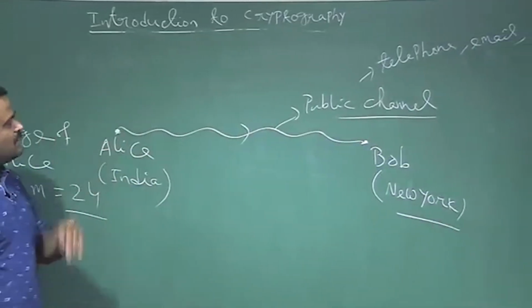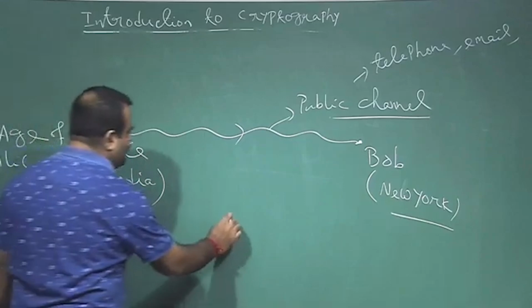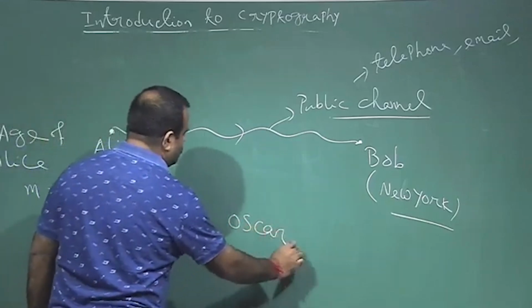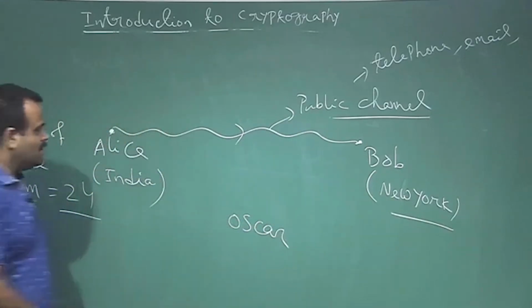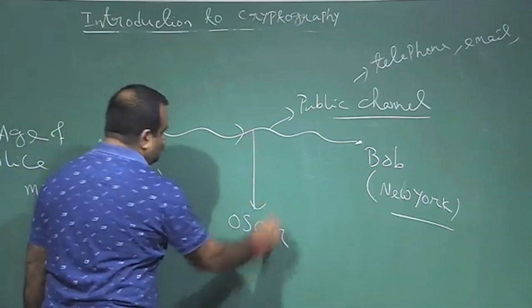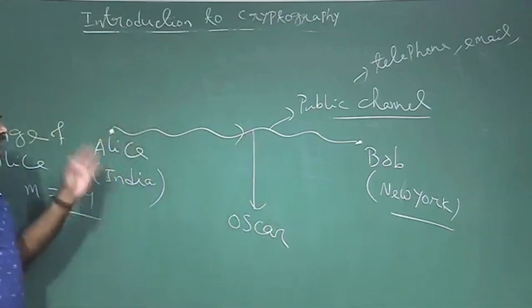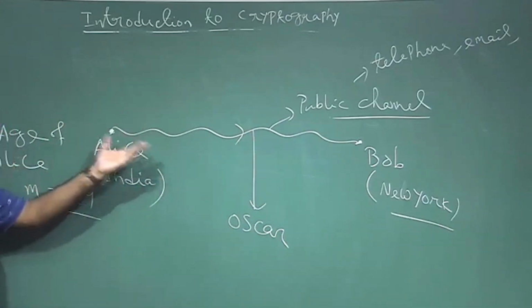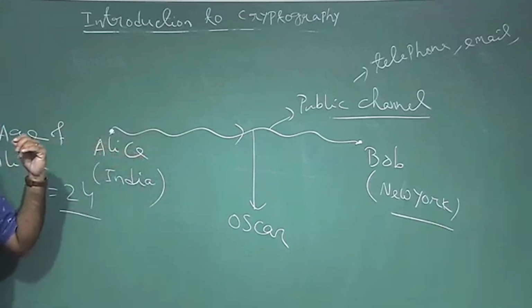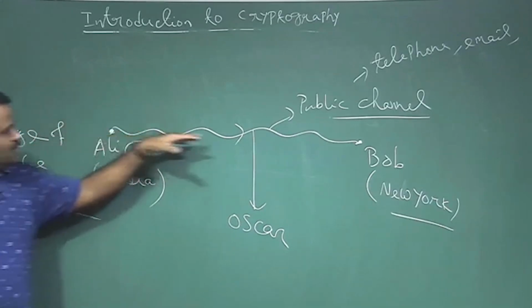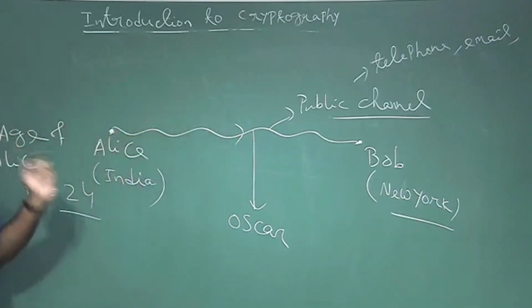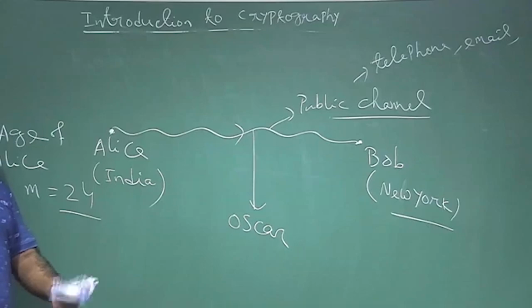These are all public channels, which can be captured by a third party named Oscar. Oscar has full access to this channel. Oscar can hear or see whatever communication is going on over this public channel. Oscar is typically referred to as the bad guy.